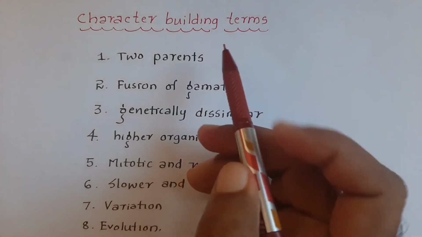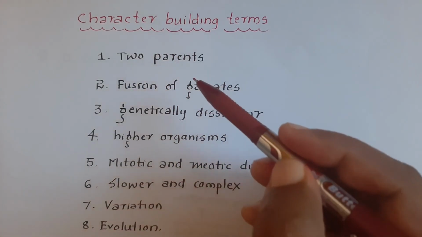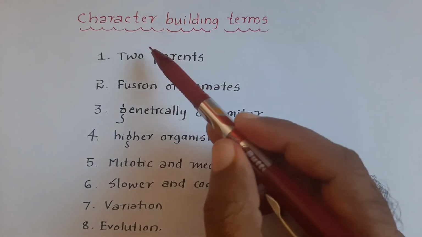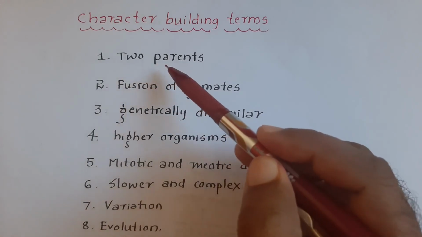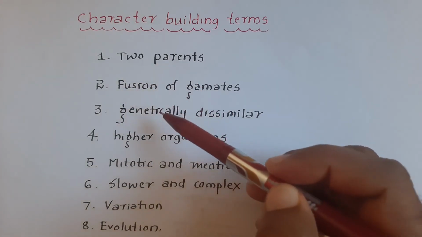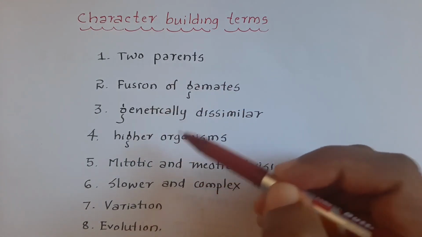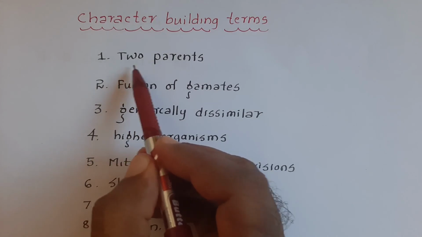Dear student, this is how the character building terms are helpful for us to state all the features of sexual reproduction. With the help of all these character building terms, we can easily remember the 8 features of sexual reproduction. At a glance, let us see. The first character building term is two parents.